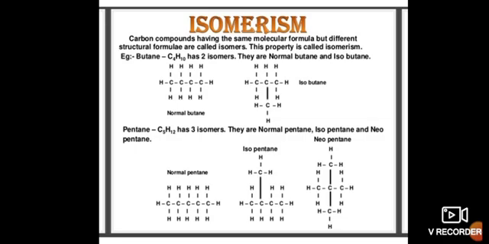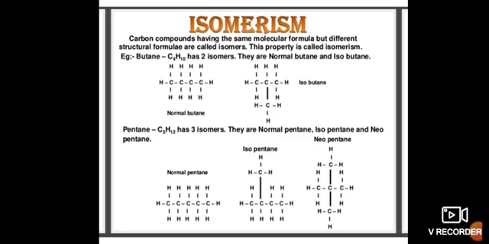Next topic is isomerism. Its definition: compounds which have the same molecular formula but differ in chemical and physical properties are known as isomers, and the phenomenon is known as isomerism. Generally, isomerism is of two types: structural isomerism and stereoisomerism.